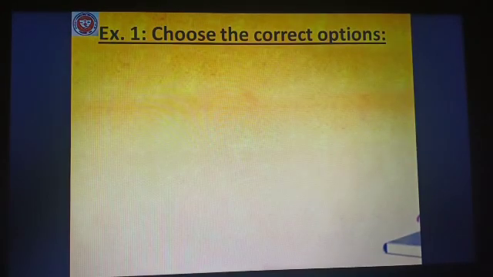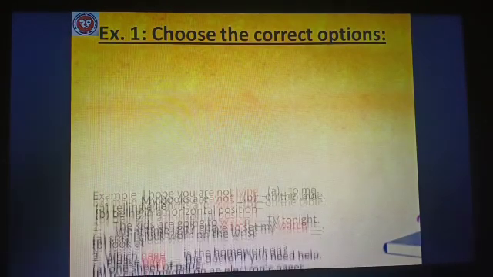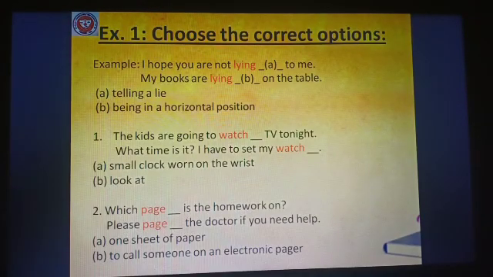Now we have exercise 1. Choose the correct options. See children, one example is there that I have already done for you so that it gets clear to you and you can do the next exercises. See, I hope you are not lying to me. My books are lying on the table.